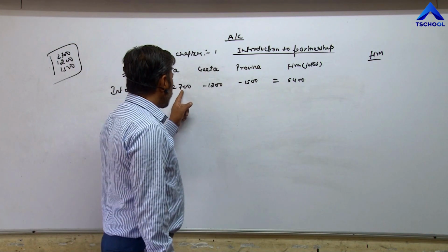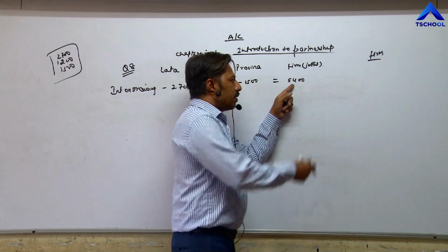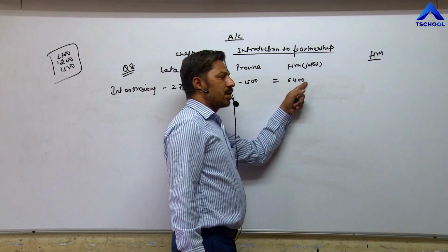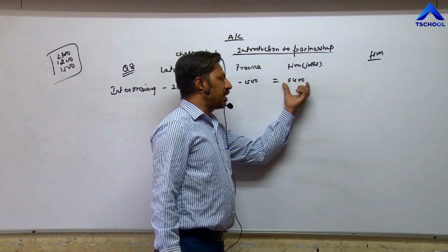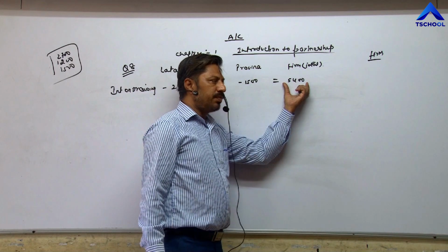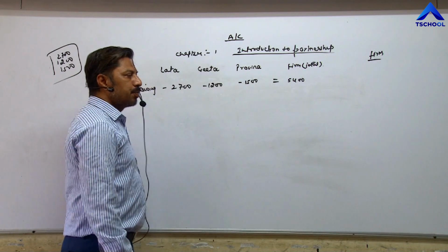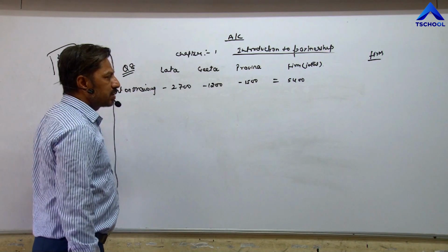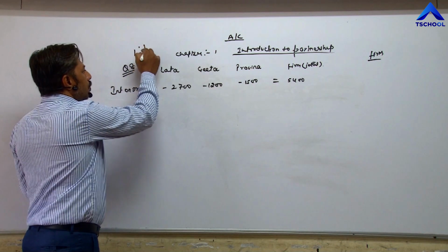When they are paying 2700, 1200, 1500 to the firm, the firm's profit increases by 5400. Earlier profit was already distributed. Now the firm has received 5400 as profit. Profit is always distributed among these three partners in profit loss sharing ratio, and the ratio is not given in the question. Again we have to assume 1:1:1.